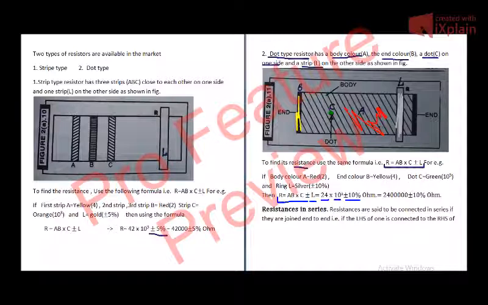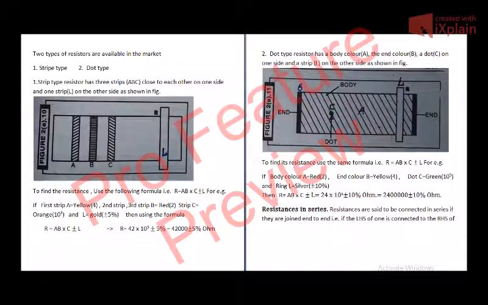So it becomes 24 times 10 raised to power 5, plus minus 10%. So it can be 24 into 10 raised to power 5 or 2.4 into 10 raised to power 6 plus minus 10% ohm.